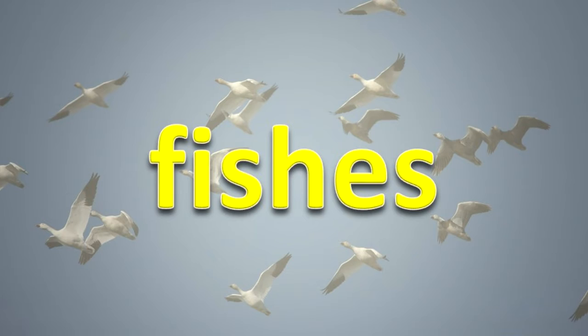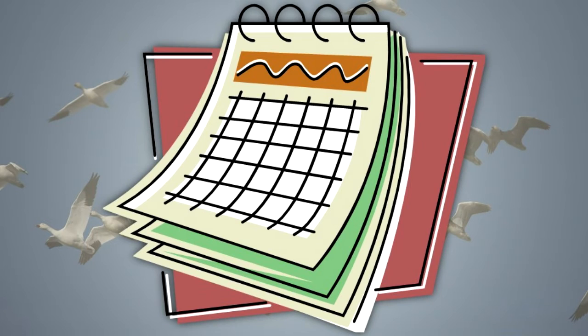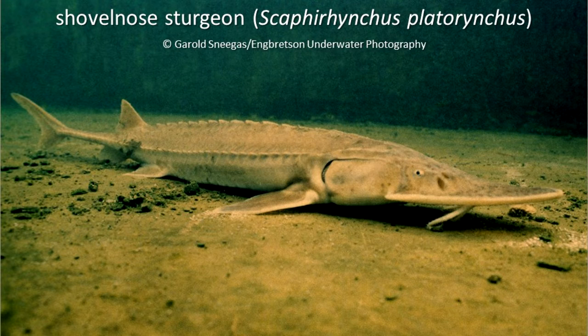Fishes. Many fish species migrate. Their migration may occur daily, annually, or over a period of several years. Usually, fish migrations are for feeding or reproductive purposes. Some fish species migrate from one freshwater habitat to another, usually for food or reproduction. For example, the shovel-nosed sturgeon lives on the bottom of large rivers and streams. However, it migrates upstream and to the surface of the water for spawning, where its eggs have a better chance of surviving. Other fishes migrate from freshwater into the sea to spawn.